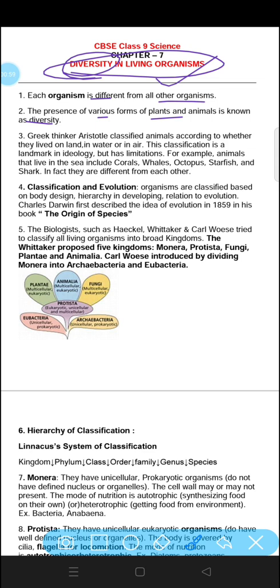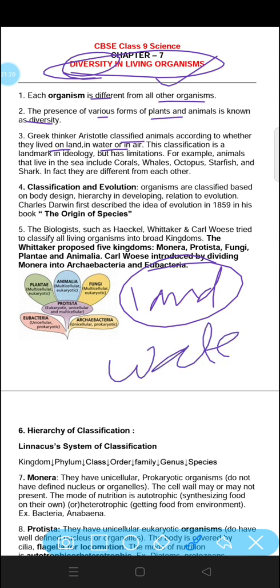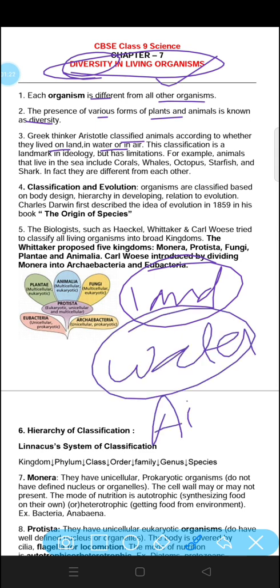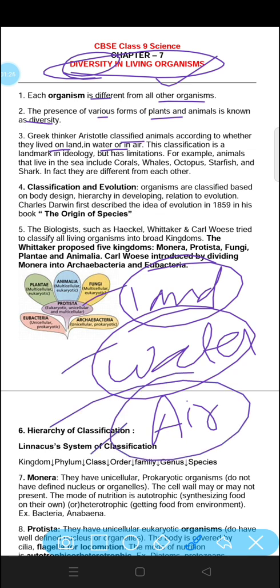The Greek thinker Aristotle classified animals according to whether they live on land, in water or in air. He classified plants and animals on the basis of where they live. If they live on land, they are called terrestrial. If they live in water, they are called aquatic. If they live in air, they are called arboreal. So these are the different categories made by Aristotle.